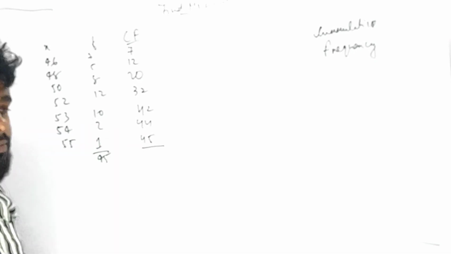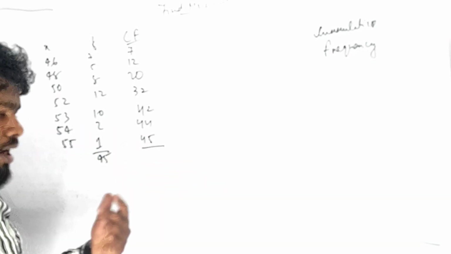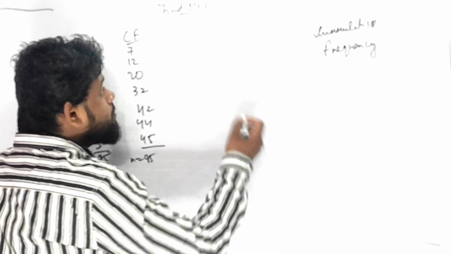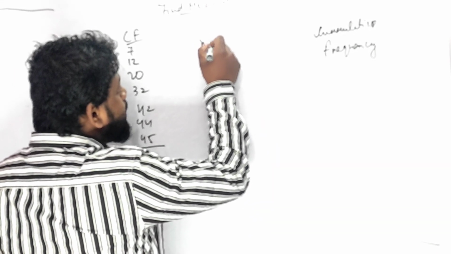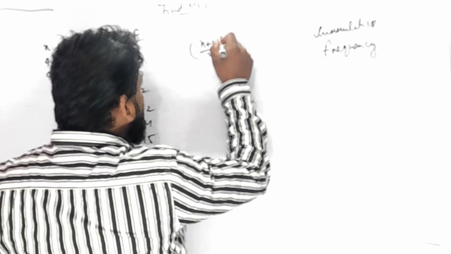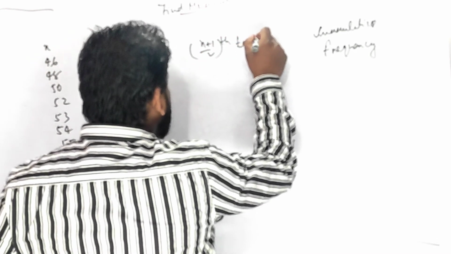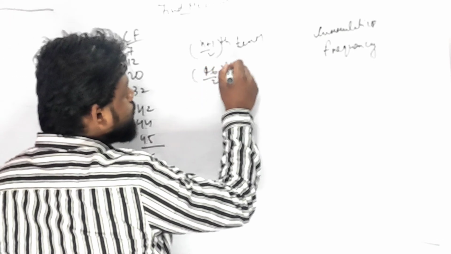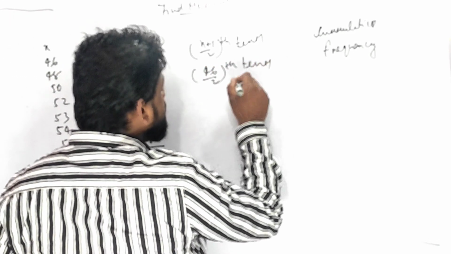So how to do it now? As I said earlier, 45 is given. Number of observations n equals 45. That means it is an odd number of terms. For odd, it is the n plus 1 by 2th term. So 45 plus 1 is 46, divided by 2 is 23, so the 23rd term.